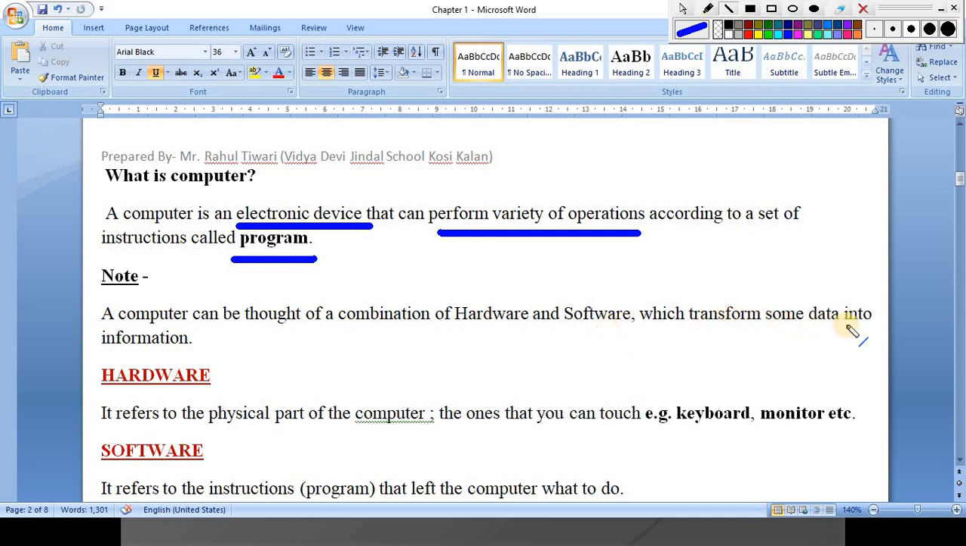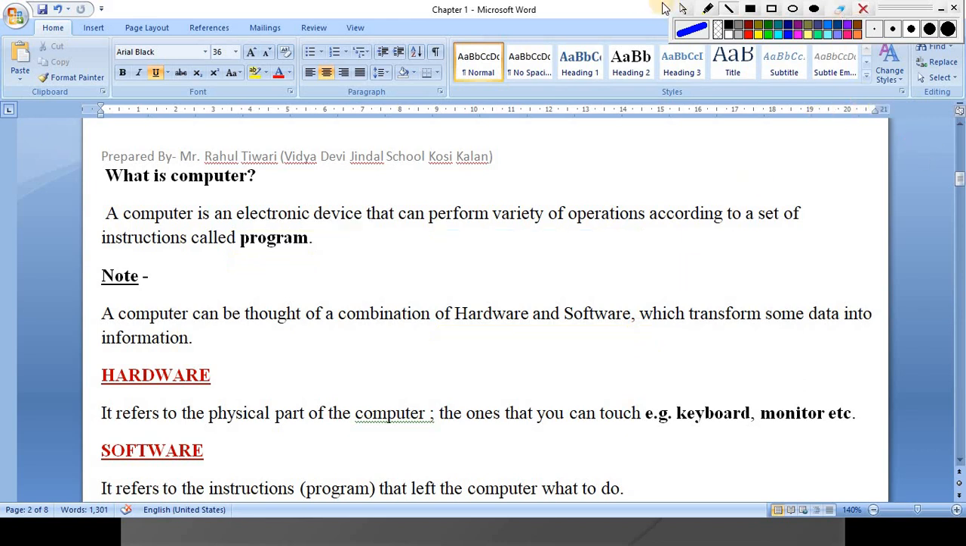Which transform data into information. So data is what? Which we input. And when it is processed and available to us in a meaningful way, it is called information. We will study the definitions of data and information, but now the important one is that a computer is a combination of hardware and software. This one thing we need to remember.